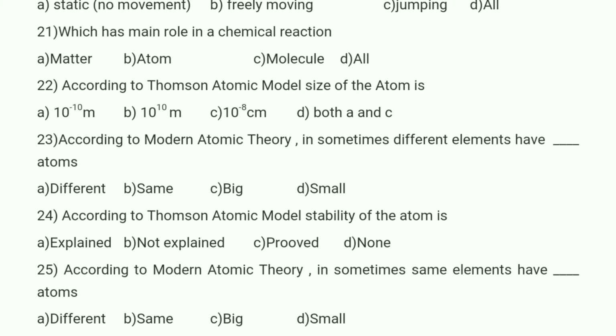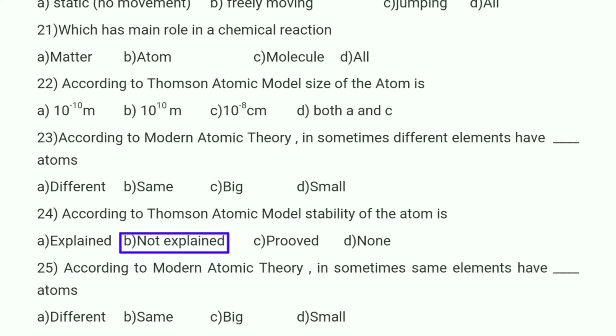And if you observe the 24th bit, according to Thomson atomic model, the stability of the atom is, so the stability of the atom is not explained in the Thomson atomic model. So option B is correct.